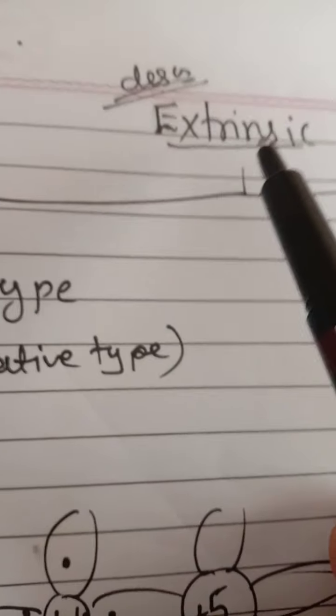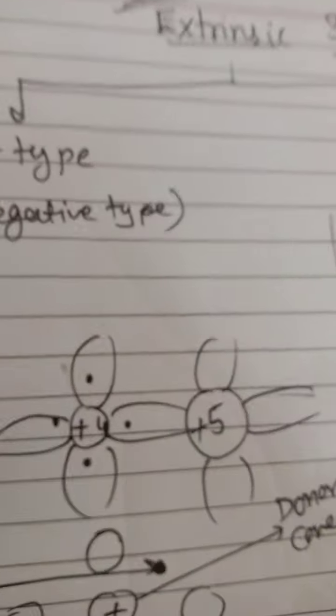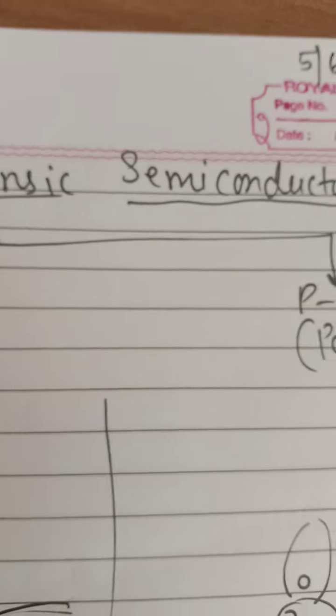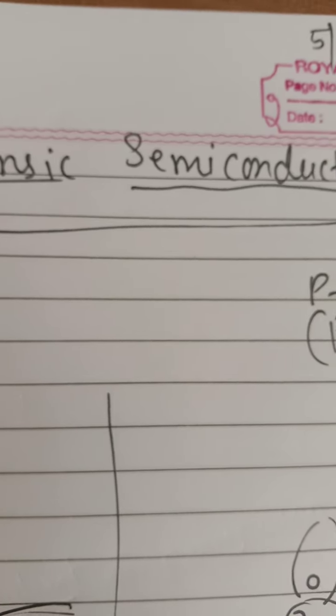Okay, students, the next segment is what? Extrinsic semiconductor. We just discussed intrinsic. Now, what is an extrinsic semiconductor? The conductivity of an intrinsic semiconductor depends on its temperature. But at room temperature, its conductivity is very low. So what do we do? Otherwise, no important electronic devices can be developed.